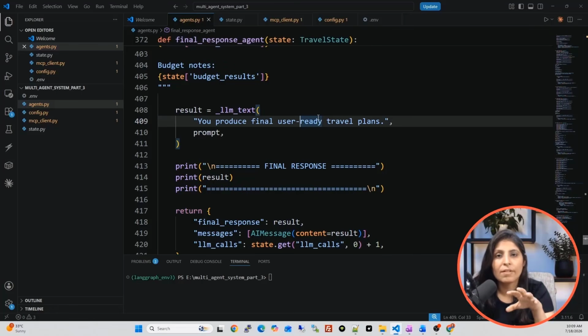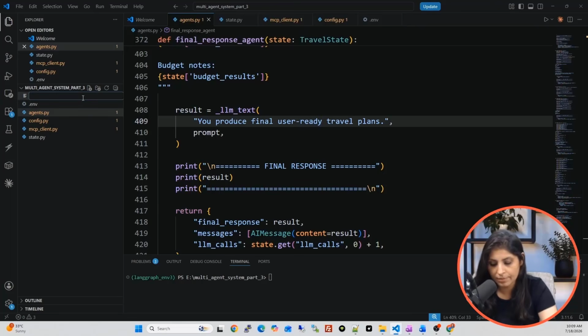So agents.py file, what does this file have? This file has the coding of agents. Now the next step is to compile the graph, because we are building the application in LangGraph, and in LangGraph we have nodes, and then we define the flow, how work should happen, right? So for that we will create a separate file. We will name it graph.py, and in that file we will create the nodes, we will establish the connection between them, then we will compile the graph. So let's do that part. So create one file with the name graph.py.